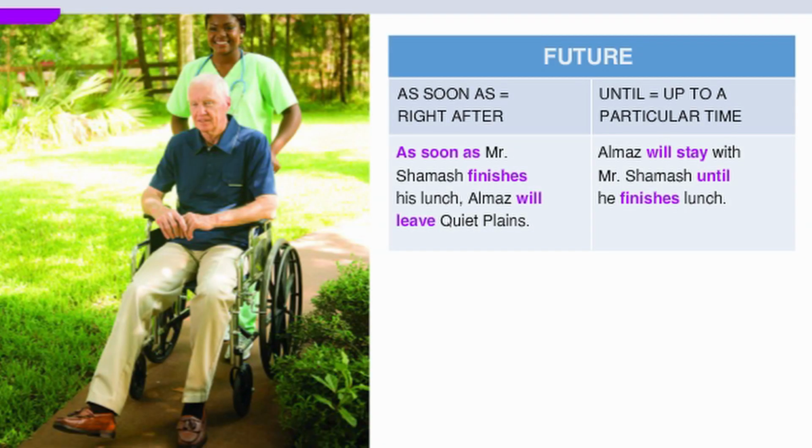Future. As soon as means right after. As soon as Mr. Shamash finishes his lunch, Almaz will leave Quiet Plains. Until means up to a particular time. Almaz will stay with Mr. Shamash until he finishes lunch.